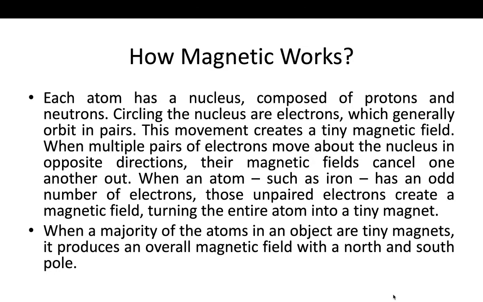When an atom such as iron has an odd number of electrons, those unpaired electrons create a magnetic field, turning the entire atom into a tiny magnet. So a magnet works on the working of electrons circling around the nucleus. When a majority of the atoms in an object are tiny magnets, it produces an overall magnetic field, with a north and south pole.